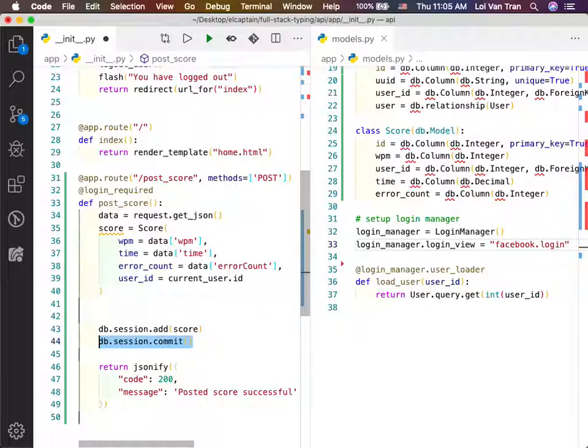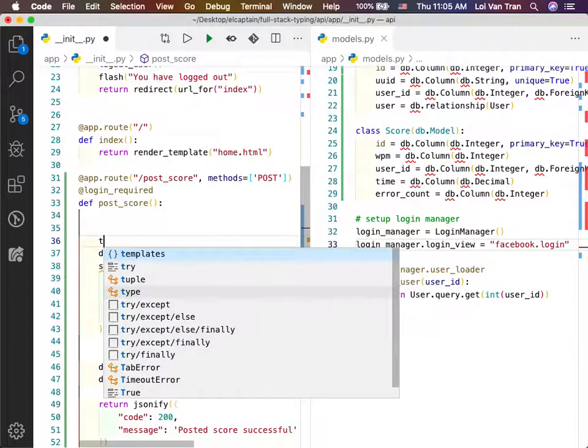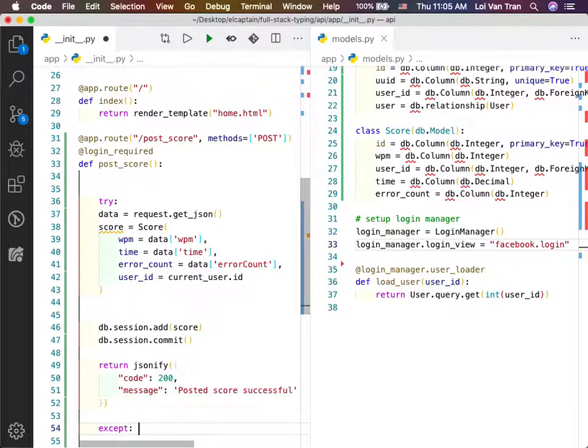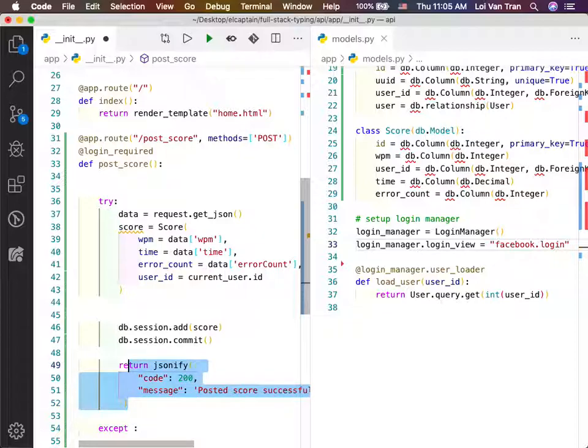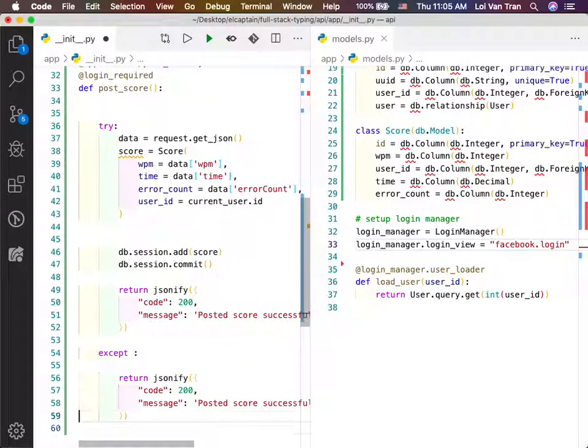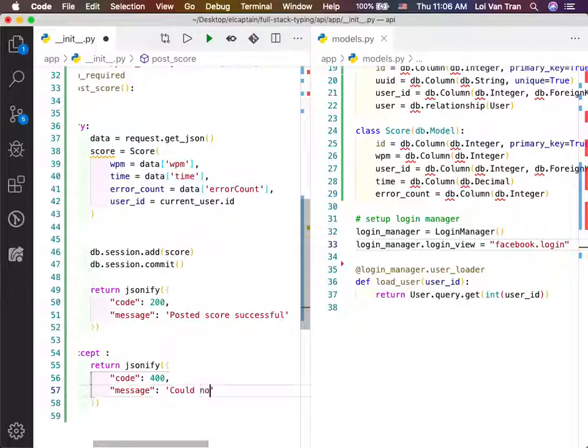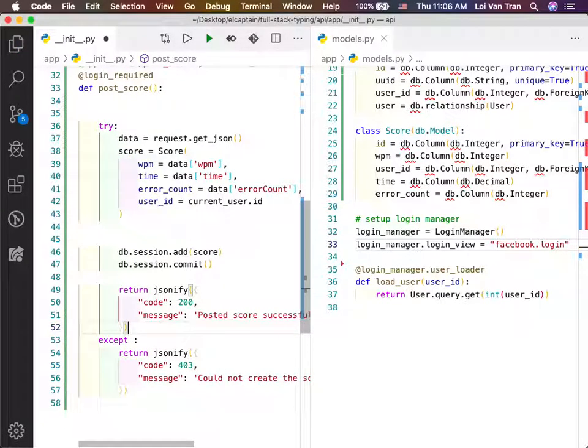Does it? Okay, so now let's just go ahead and wrap everything inside of a try except, okay? You have to indent the code. Yeah, I know. So we're gonna do try except. So if this does not work, we're going to throw an error. We're gonna say it's 400. Could not create the score.